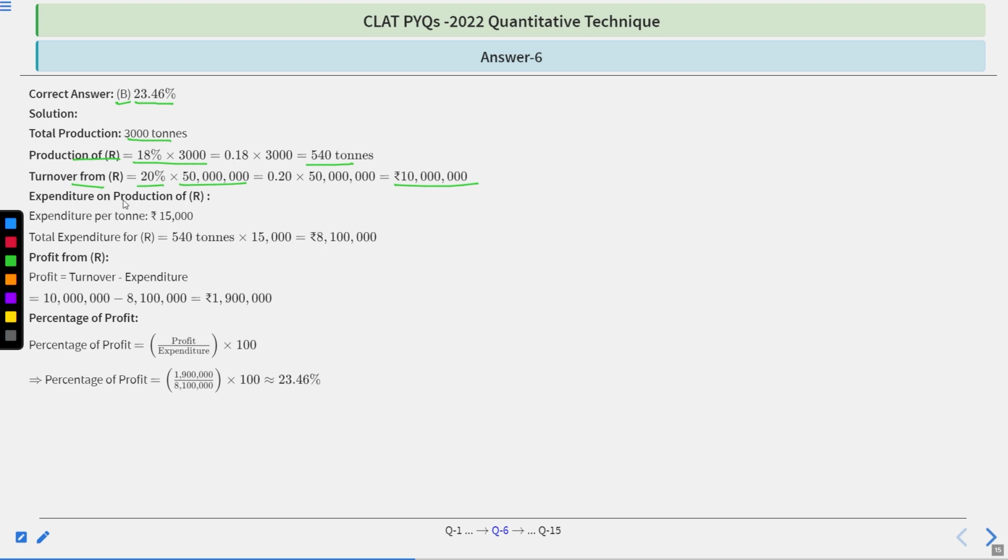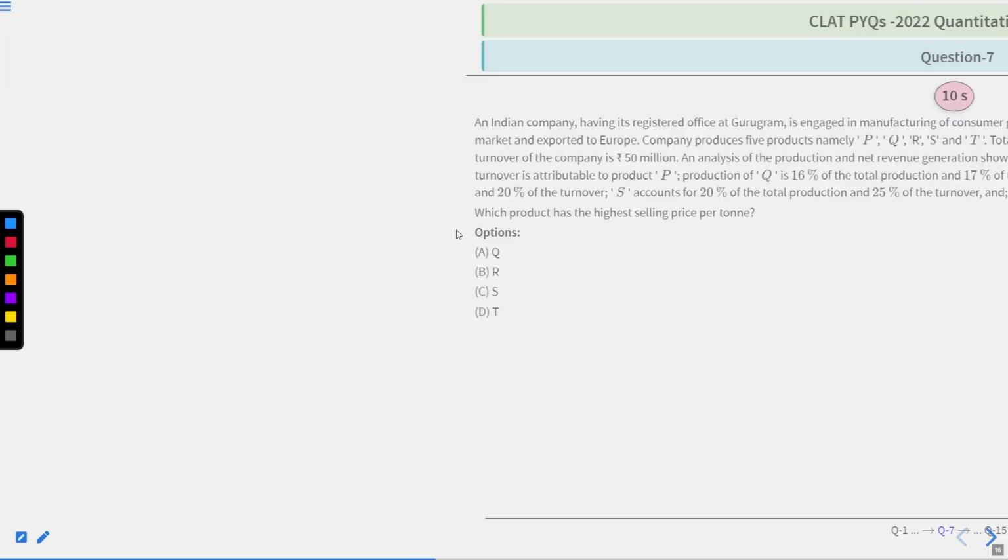Now expenditure on production of R, you will have expenditure per ton 15,000. Total expenditure, 540 tons multiplied with 15,000, you will have this. Now profit from R will be turnover minus expenditure. So profit will be this. Now percentage will be profit divided by expenditure times 100. So your approximate value will be 23.46%. I hope that it is clear to you. Let's move to next question.